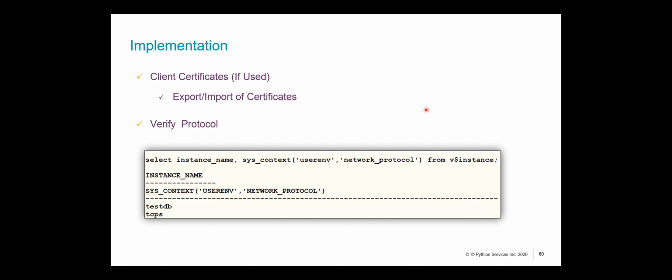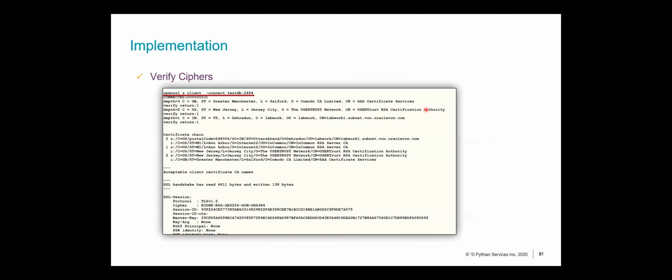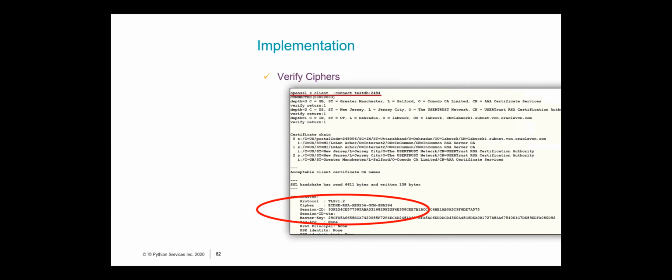Now, this does not, of course, confirm the TLS version. How do we check that? You can check that using OpenSSL. This gives you the TLS version that's being used along with the cipher suites that are in play. So this is going to give you all the information that you need about verifying your connectivity.